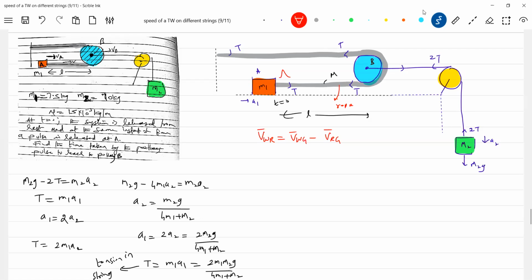What is the velocity of wave with respect to rope? That should be equal to the square root of T by mu. What is T? T is this one.